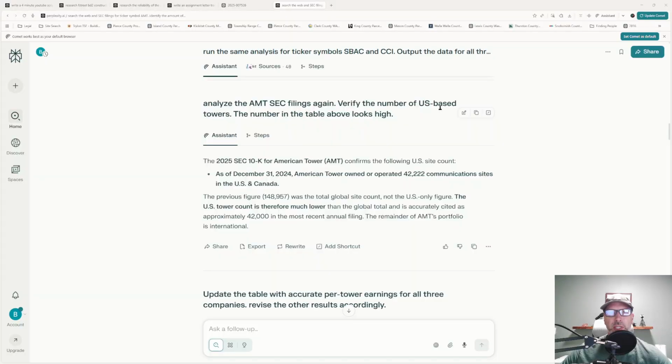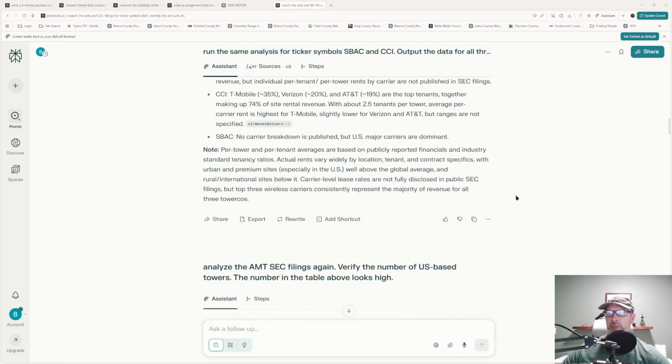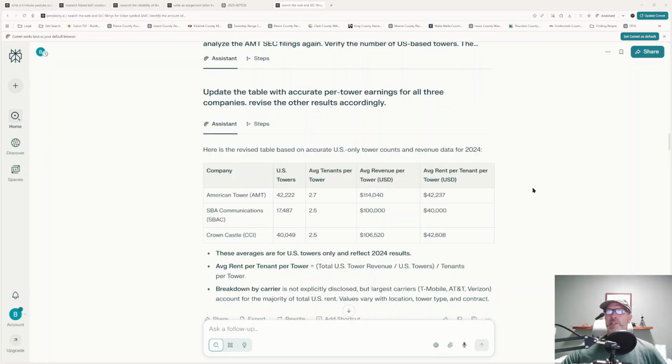So what you're seeing with these AI models is you've got to be very specific with the prompts. You can't give it a general idea and expect it to come back with a specific result. You've got to be very specific. So I told it to go out and do that, and it came back and said, oh yeah, oops, they only have 42,000 US-based towers, not 148,000 towers. Okay, good. Well, let's revise those earnings and come back and see what that looks like. And again, the math comes back a little bit different.